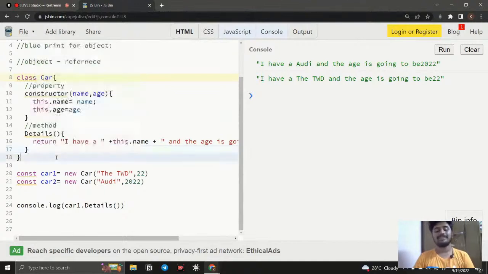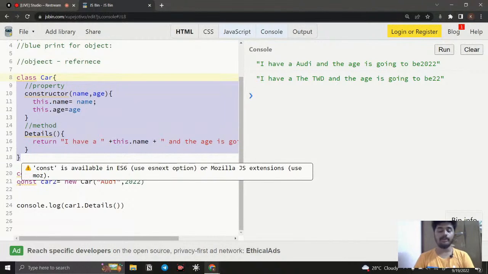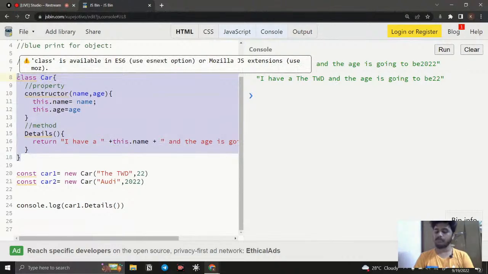Basically, the use of classes is like a blueprint. By using the classes, we are able to create a number of objects and use them. Another topic here is the inheritance of classes, which we are also going to see. For example, we need to create a number of objects. What if I want to create a blueprint, remember that I don't want to create an object, I want to create a blueprint that has everything inside the core, but with a little bit of add-on also? How can I do that?